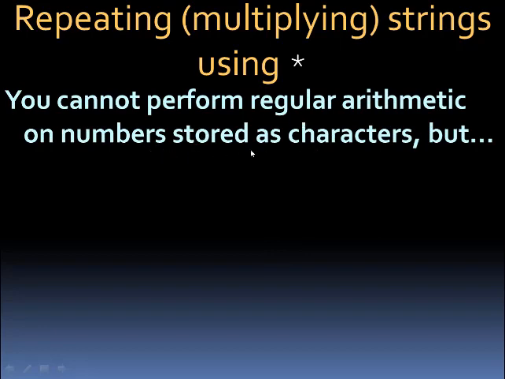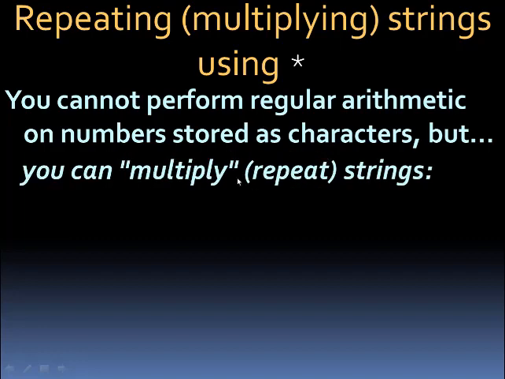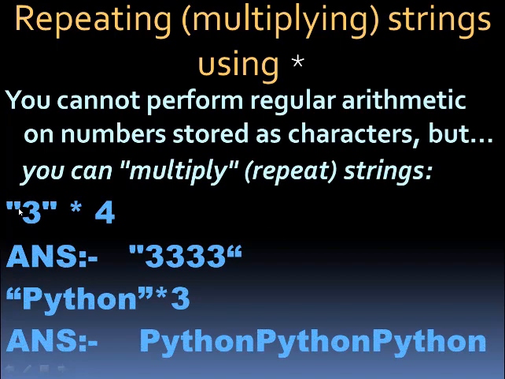But now you have used quotes, so it is a string. With a string, multiplication performs repetition, so it will repeat this. So the final result will be 3, 3, 3, 3, that is 4 times. Similarly, if you have a string into 3, then it will repeat this string 3 times. So it requires one string and one integer, and the string will be repeated for the given integer number of times.